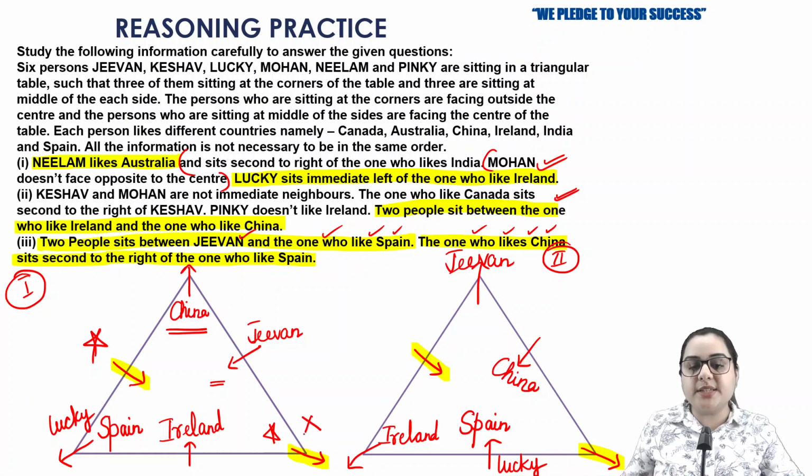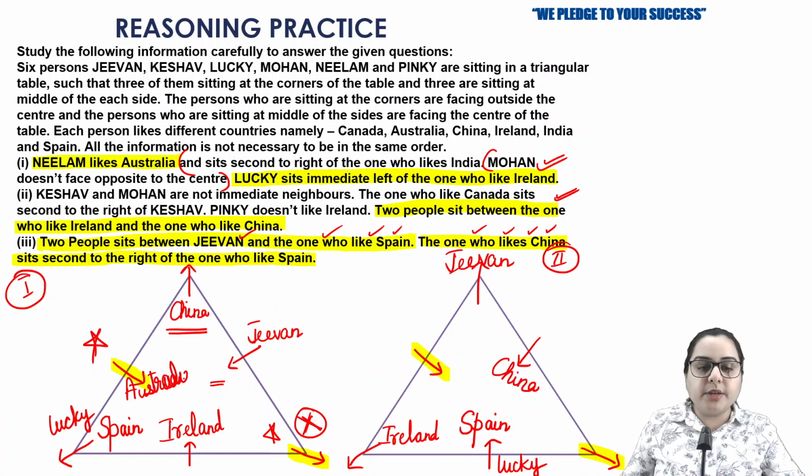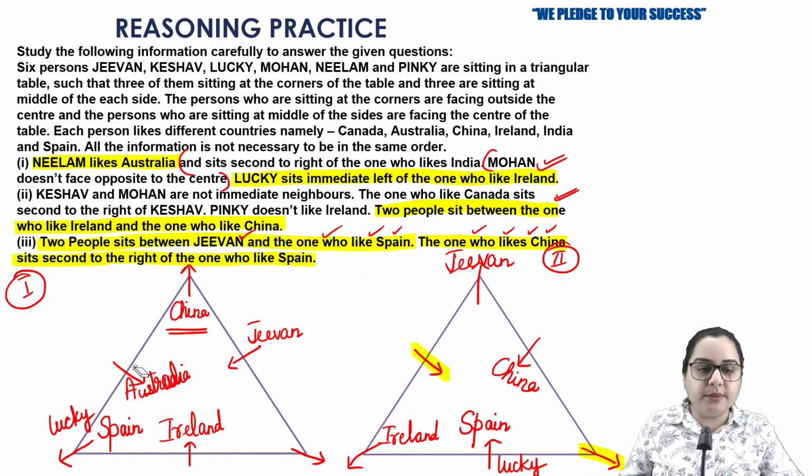So that suggests on this position I cannot write Neelam and Australia, and this combination of Neelam and Australia will be written here in the first possibility. I hope the whole thing about Neelam and Australia is clear in the first possibility. And in the same way you are going to check in the second possibility also.